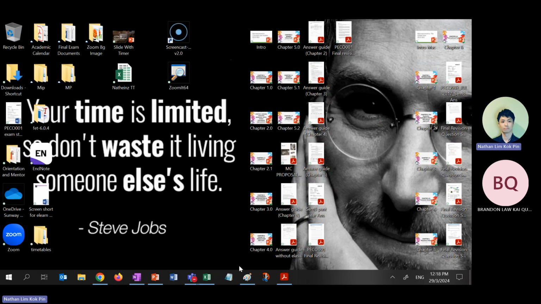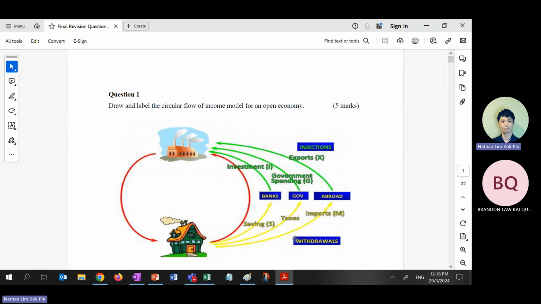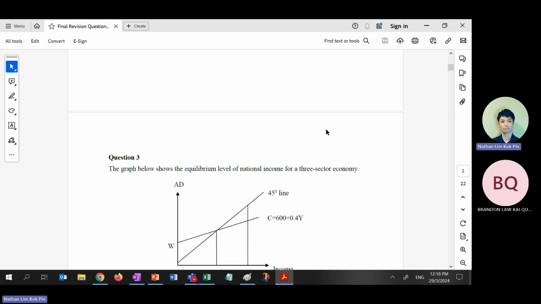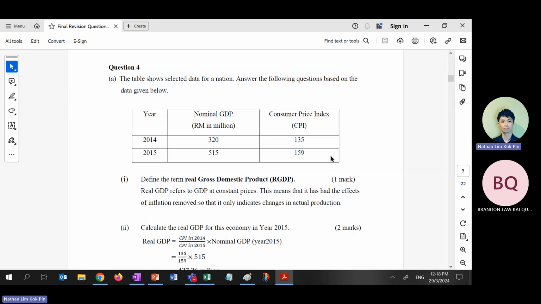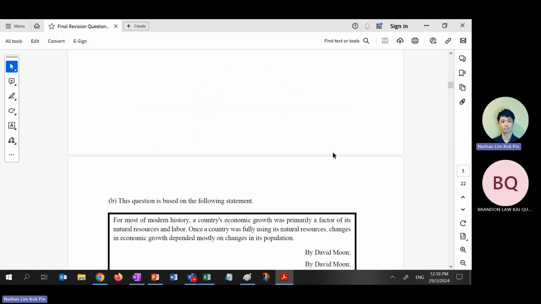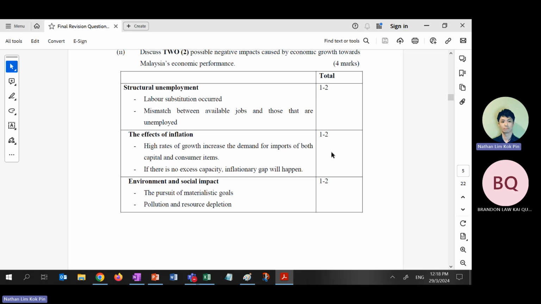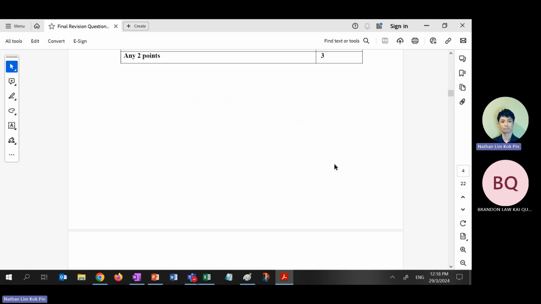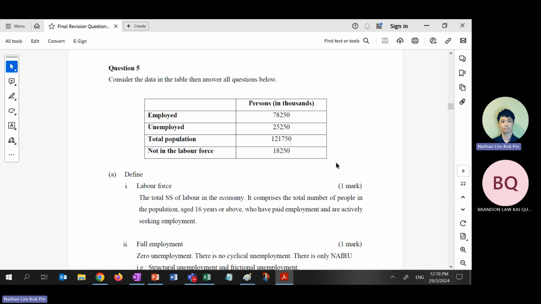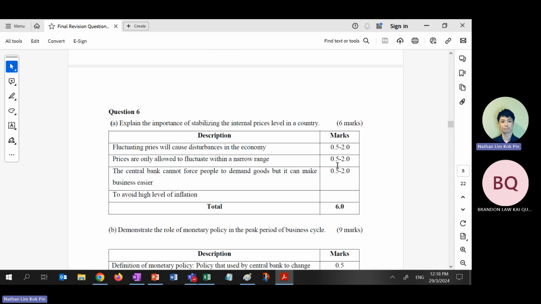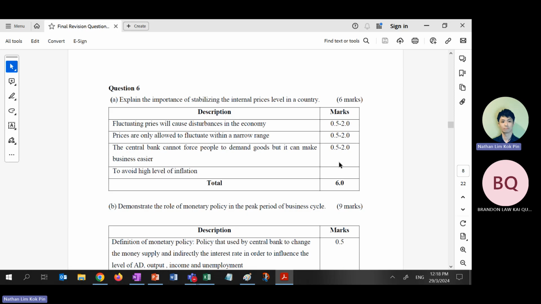Okay, now lastly is the revision question 28. Right? This one we can ignore. Question 2, I ask you to start from what? Question 7. Question 7, is it? Or 8? One is 5, 6. Okay. This one, question 6, is inflation.